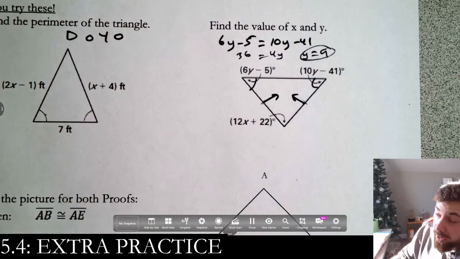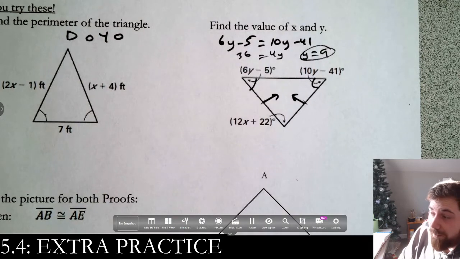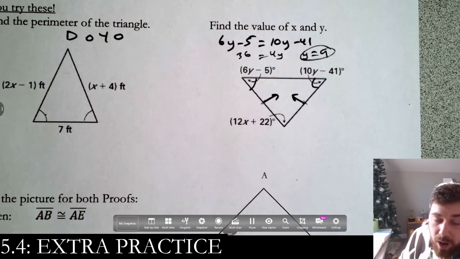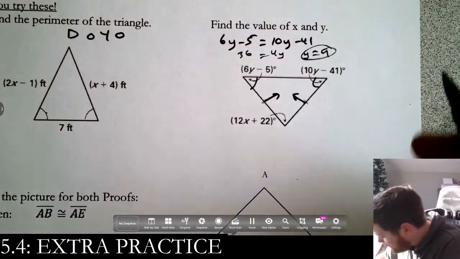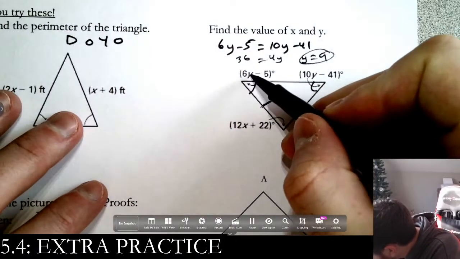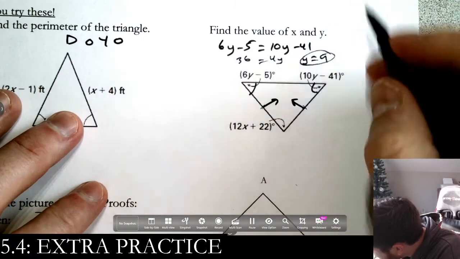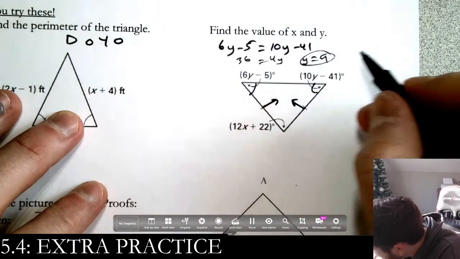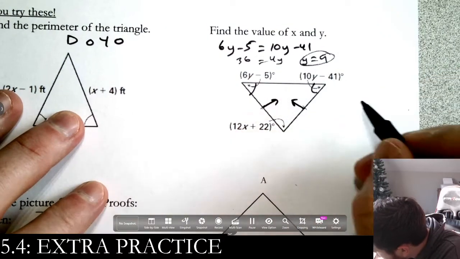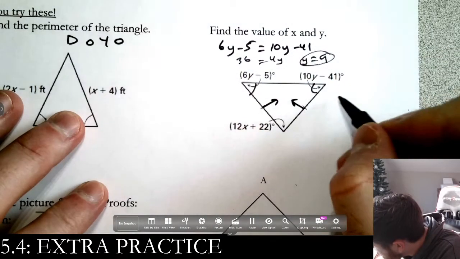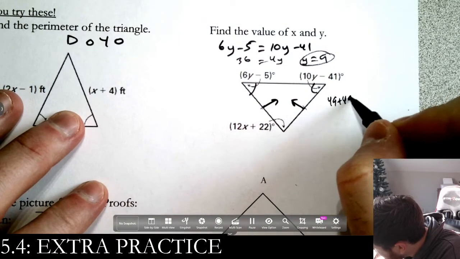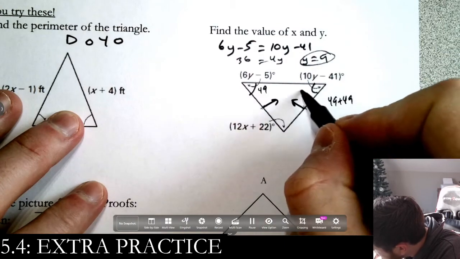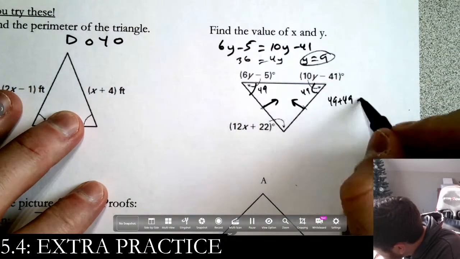Okay, so that's great, but it says solve for x and y. So the last part is, right, we know what y is. We know that we have 3 angles. Triangles always make 180. So we're going to plug in the 9 here. What is that? 54 minus 5 is 49. Okay, and this is 49, and certainly this is 49 as well. So we have 49 plus 49, plus the last one